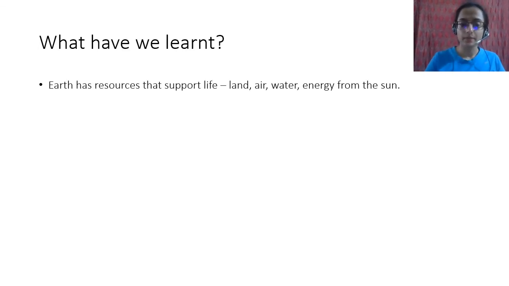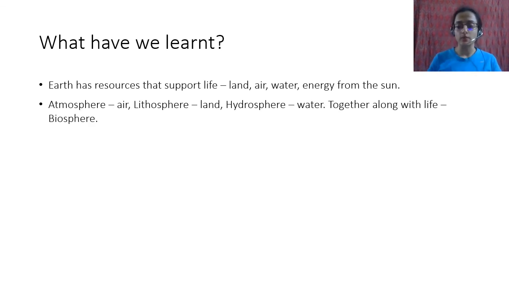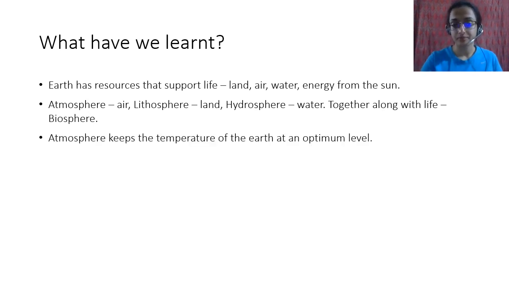So what have we learned? We have learned that Earth has resources that support life, which are called land, air, water, and energy from the sun. The atmosphere is made up of air, lithosphere is the land, hydrosphere is water. And taken along with life, they are the biosphere. So what are the four components of the biosphere? Atmosphere, lithosphere, hydrosphere, and life.